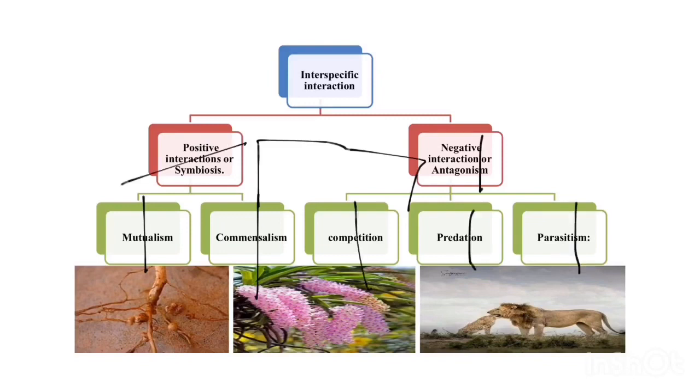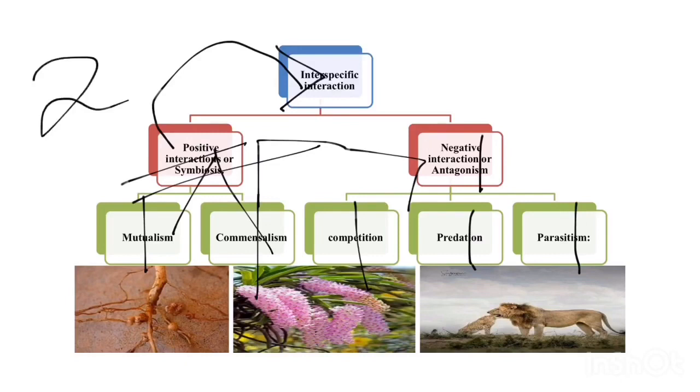So what is positive interaction? Positive interaction is a type of interspecific interaction taking place between two different species, where as a result of the interaction either both the organisms are benefited, or only one organism is benefited but none of the organisms is harmed.